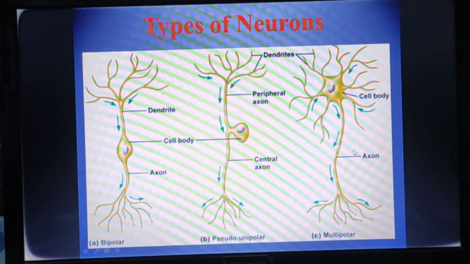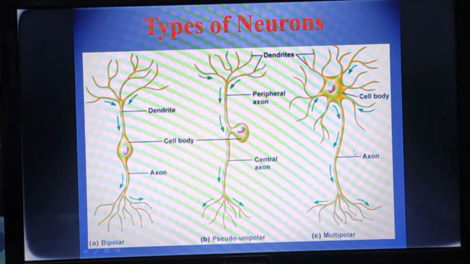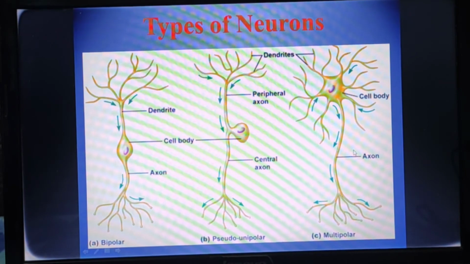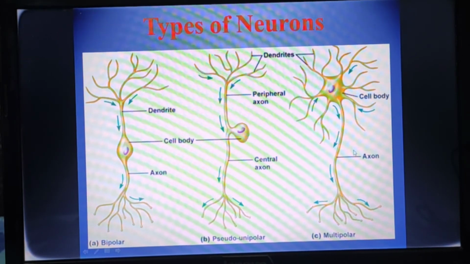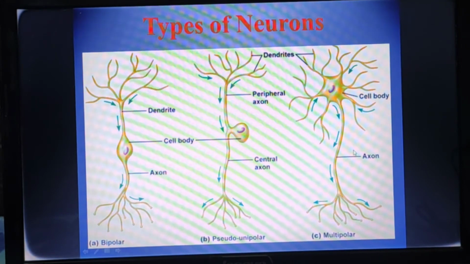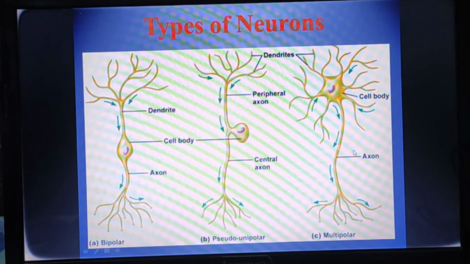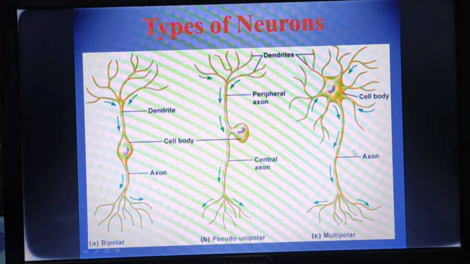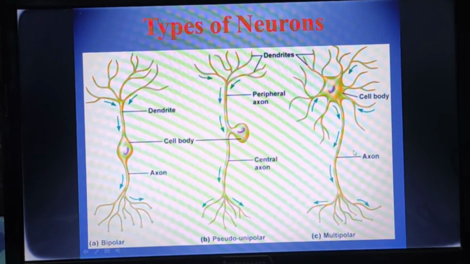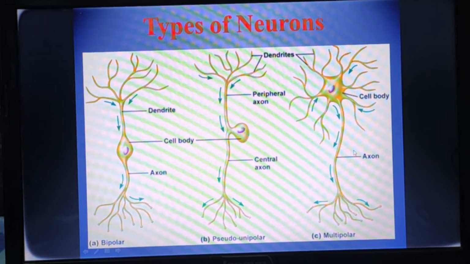If in the exam there is a question, write the types of neurons based on the functions, you will write only afferent neuron, efferent neuron, or interneuron. And if there is a question to write the types of neurons on the basis of the number of processes, at that time there will be unipolar, bipolar, and multipolar neurons. Okay.